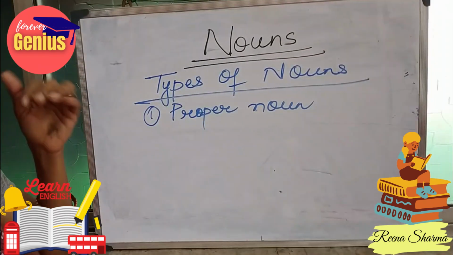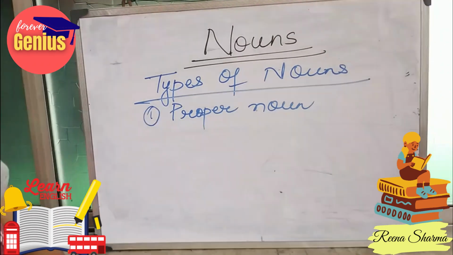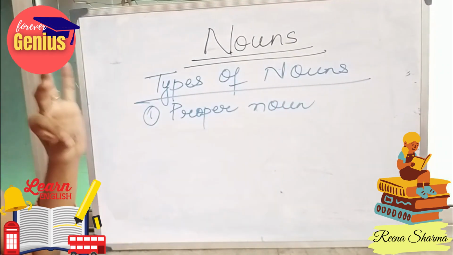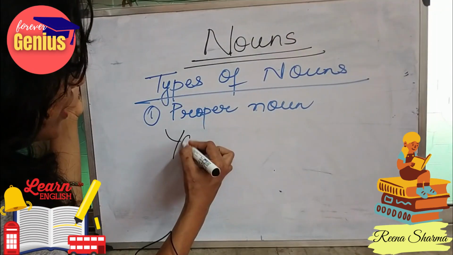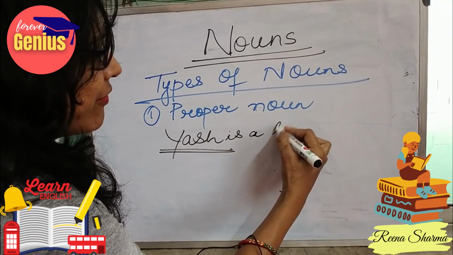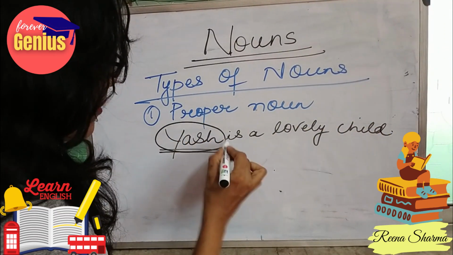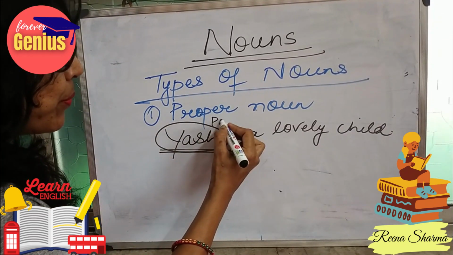If I talk about any boy, then it doesn't come into the form of proper noun. But if I talk about, say, Yash, I am talking about a particular boy. Yash is a lovely child. So here Yash is an example of proper noun.